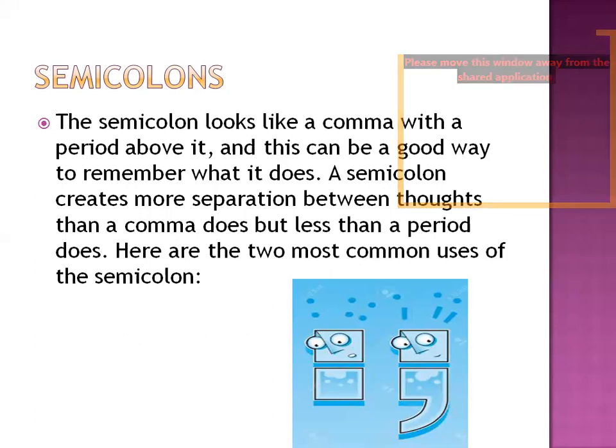Period means you have stopped what you are talking about. The sentence is finished, your thought is completed. It is not completed with a semicolon. It is more than comma and less than full stop or period does. Here are the two most common uses of the semicolons.